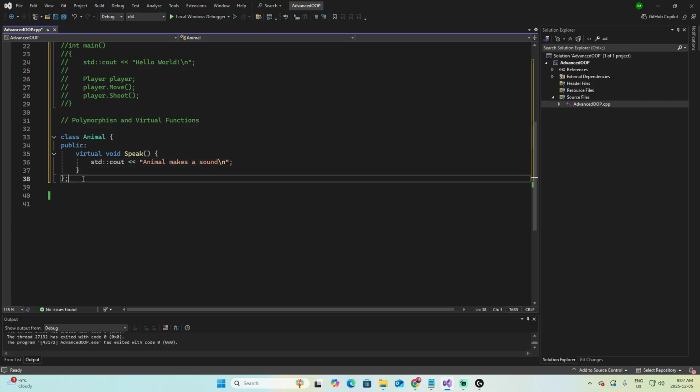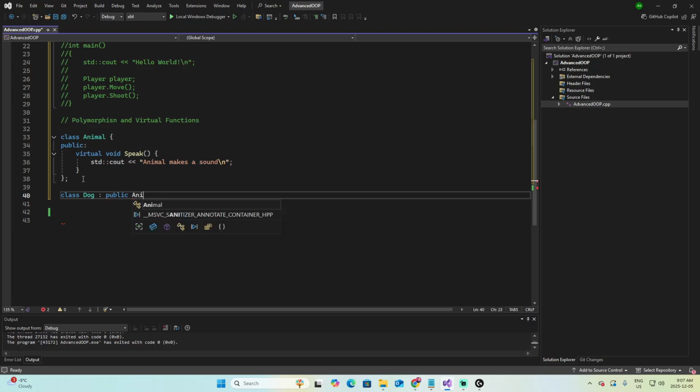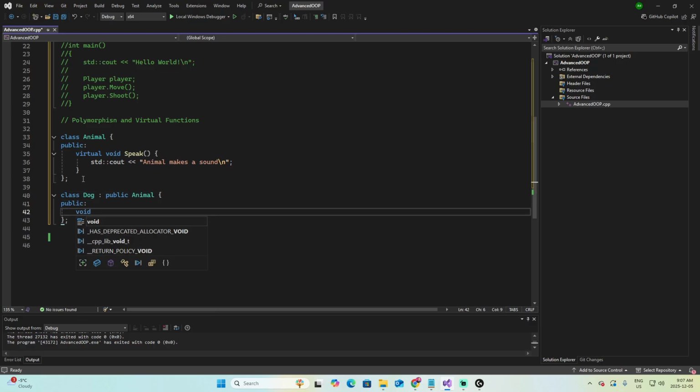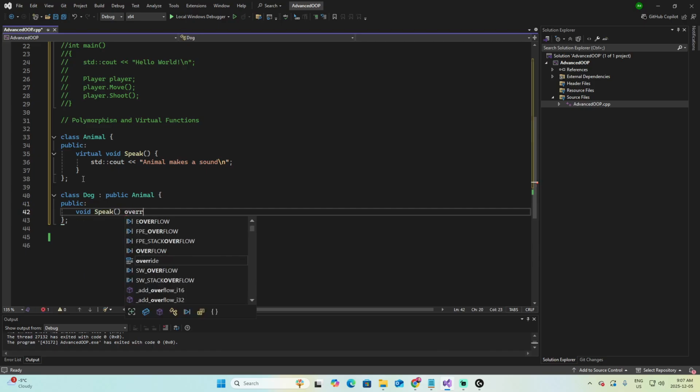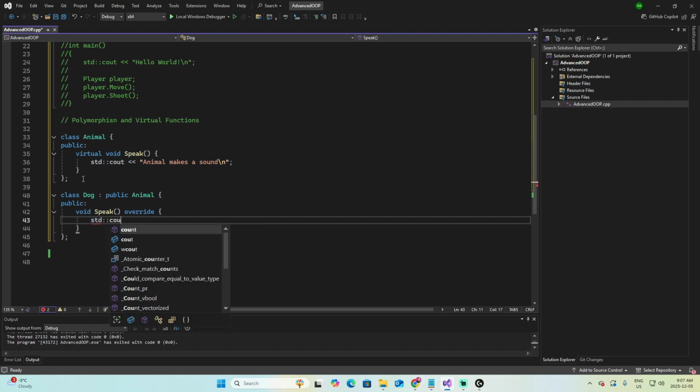And now let's add a derived override. Look at this. Let's say class Dog, which as you can imagine is of the type Animal. And let's go for a public section and add void speak override, and then std::cout "dog barks".